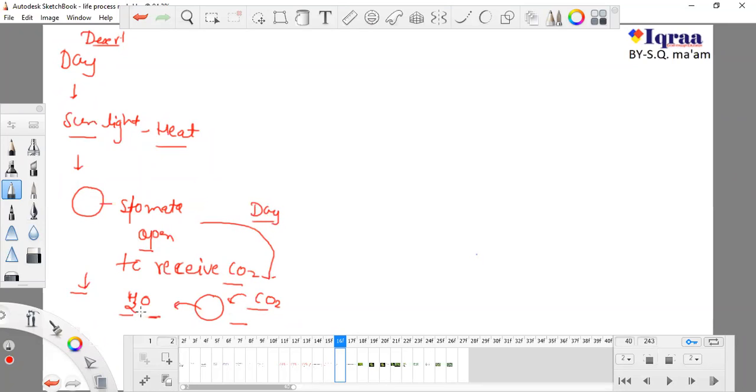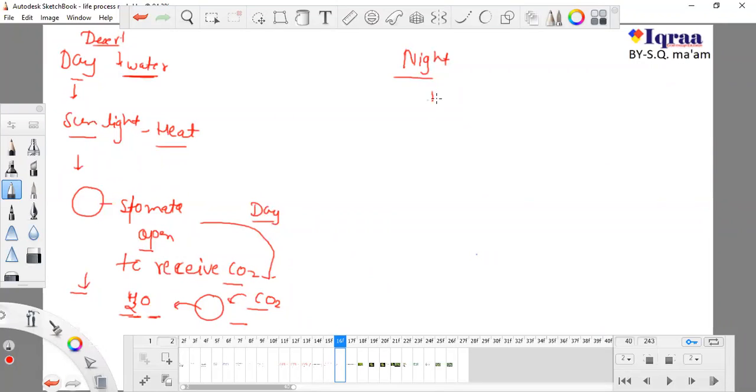There will be a huge loss of water, because for a desert plant it is very difficult to have water whenever it wants. So a desert plant never opens its stomata in the daytime. A desert plant opens its stomata at night.